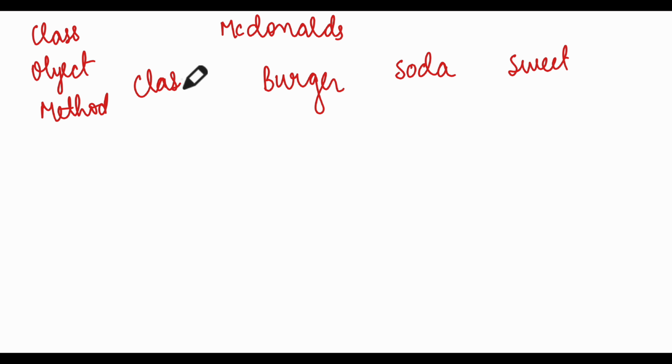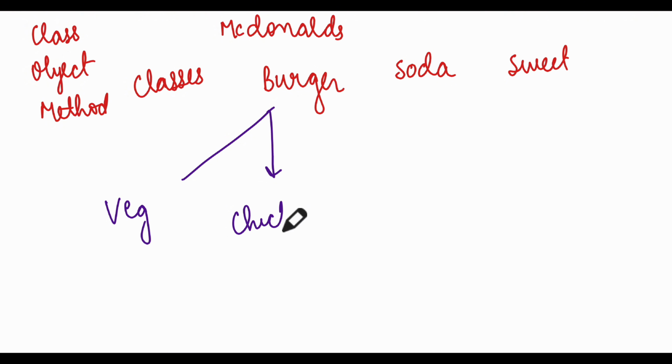What all categories of things are present in your site. Now inside burger there can be a veg burger, a chicken burger, and a beef burger, like simply whatever you want. So there are 3 types of burgers. What are these? These are objects of that class.